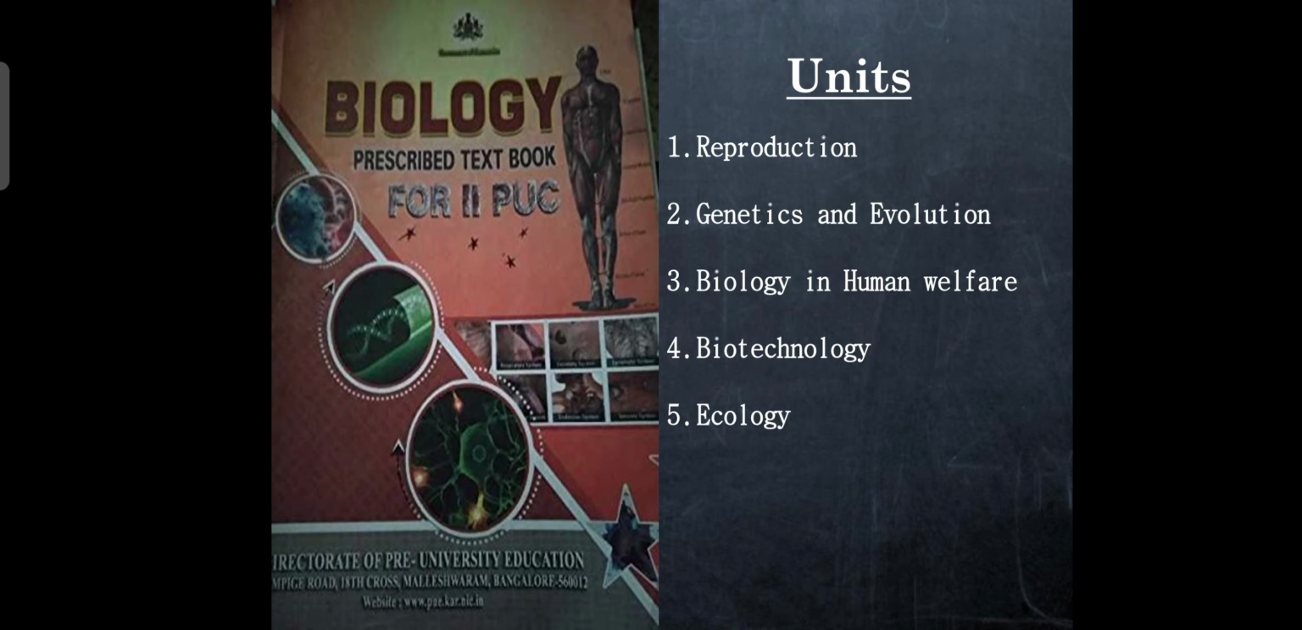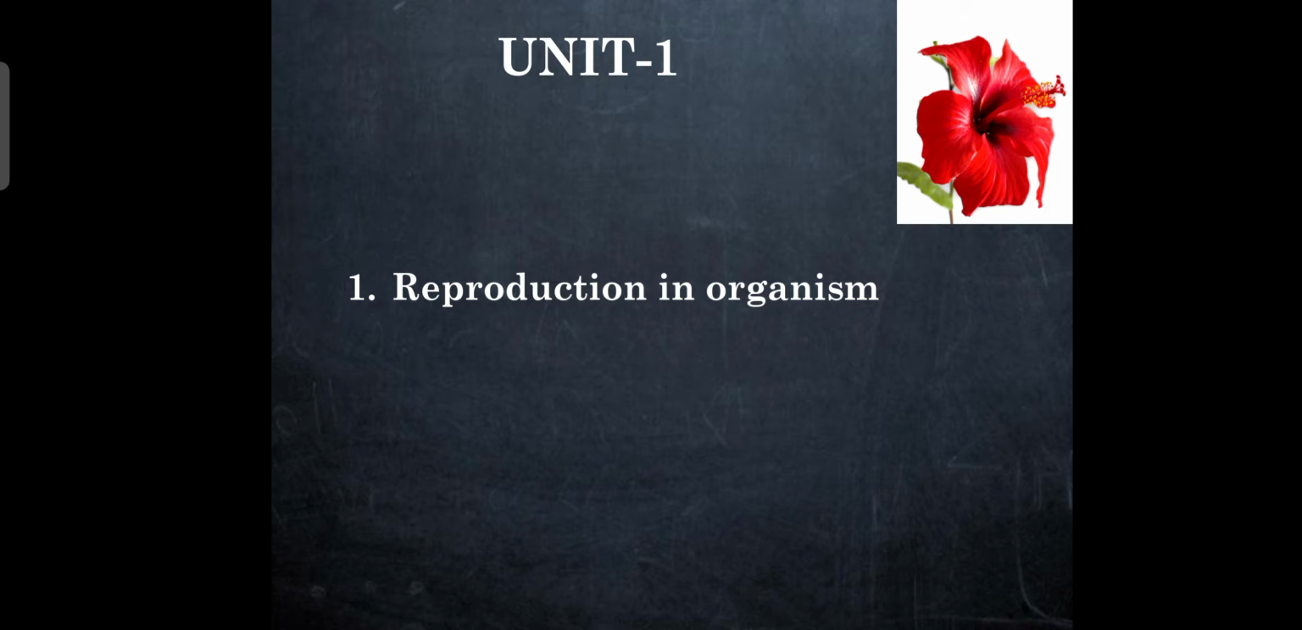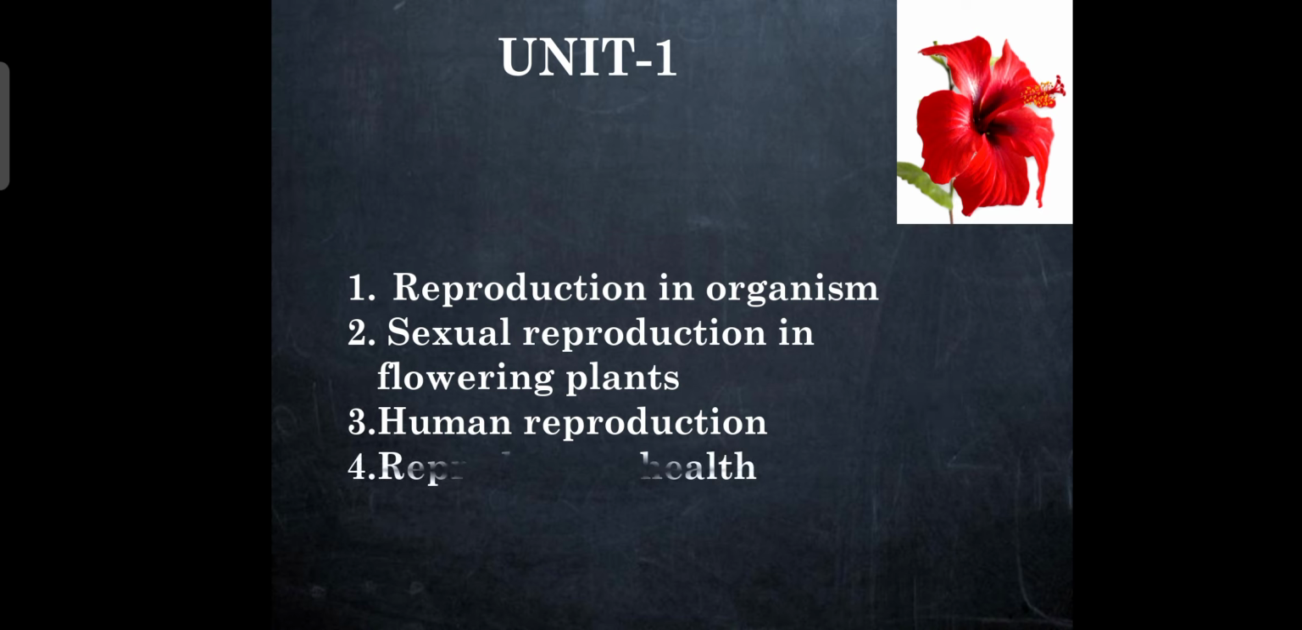Now I am going to discuss the units and their chapters. Unit 1, which we call reproduction, has 4 chapters. The first chapter is called reproduction in organisms. The second chapter is called sexual reproduction in flowering plants. The third chapter is called human reproduction. The fourth chapter is called reproductive health.